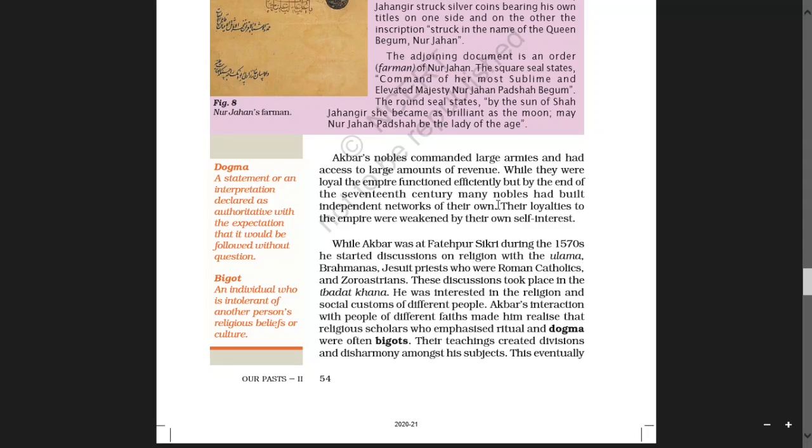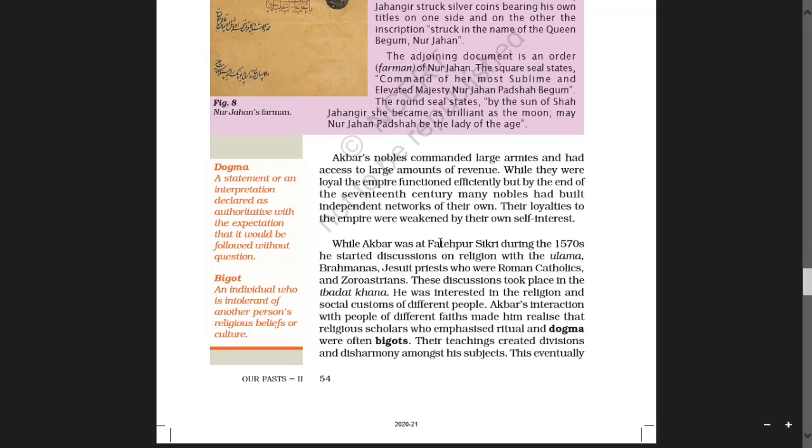See, while they were loyal, that means the empire was functioning very nicely. But by the end of the 17th century, many nobles had built independent networks of their own. Their loyalties to the empire were weakened by their own self-interest, and their faith in the empire became weak because of their self-interest, one's own interest.